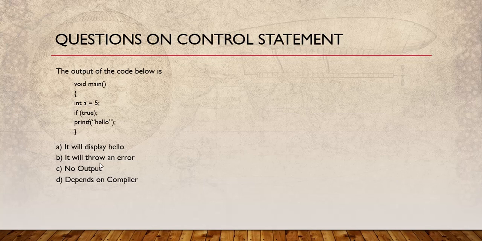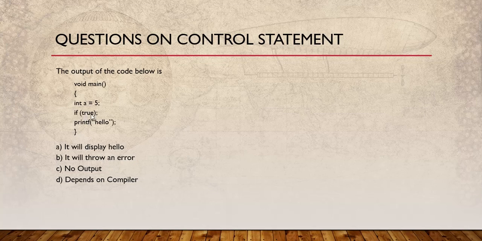Now here, true has not been defined. True is not a keyword, not a token. If true had been defined, the compiler would think that true is the name of a variable. But true is not a keyword in C, so there would be an error because it is not defined.